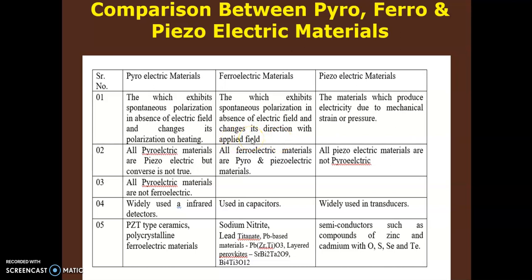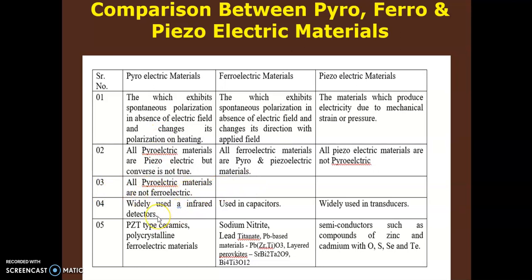Now all pyroelectric materials are piezoelectric materials, but the converse is not true. All ferroelectric materials are pyro and piezoelectric materials, and all piezoelectric materials are not pyroelectric materials. When you consider pyroelectric materials, all pyro are piezo, but not all piezo are pyro. Remember this.